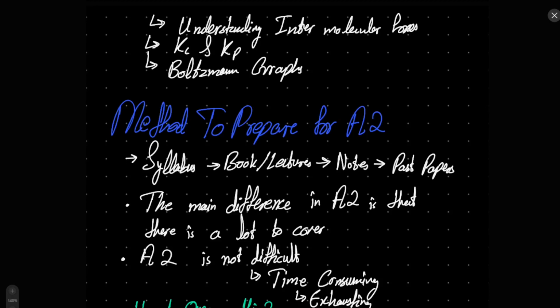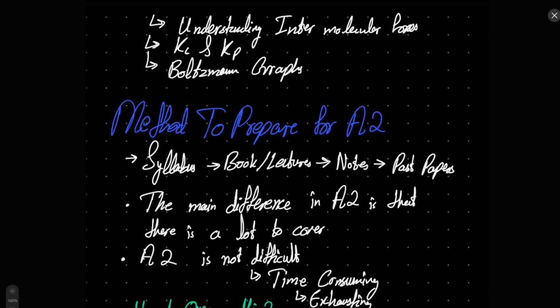Now, the main difference in A2 is that there is a lot of syllabus. All right, there are a lot of things to cover. That's the main gist of it. What happens is that as A2 is the year in which students also start to apply for universities, they get overwhelmed with entry test preparations, university tests, applications for abroad, essays for abroad and all that stuff, and they are unable to manage A2 as well as they could have, and that's the reason why they're not able to perform in A2 as well as they could have. That's the problem A2 students face.